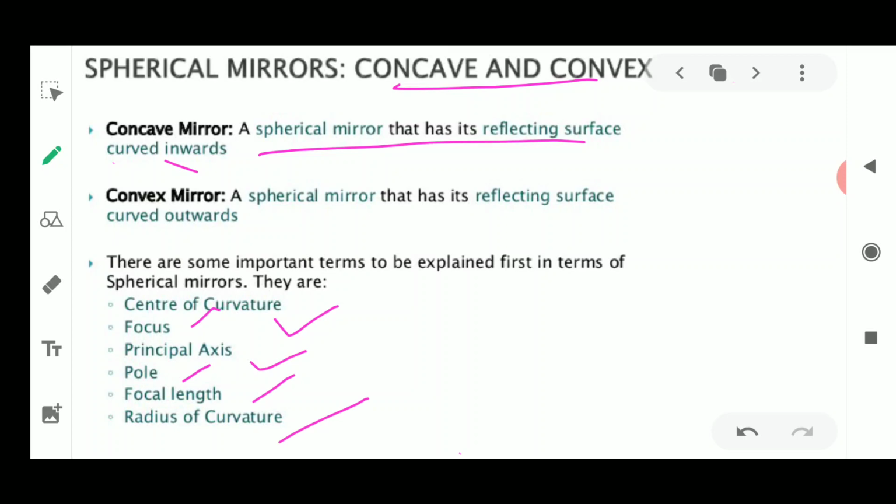First of all, let me explain each and every word for you all, so that it becomes easier for you to understand how the images are being formed. In the later topic we'll discuss how the image is formed when we are using these curved surfaces. Last time, we saw the plane mirror and how it makes an image. Today, first I am going to explain these terms, and then we go on to the image formation from these curved mirrors.